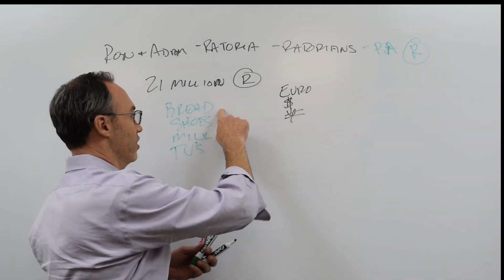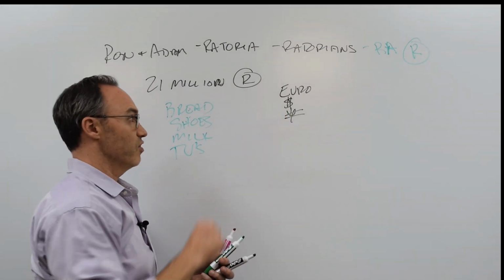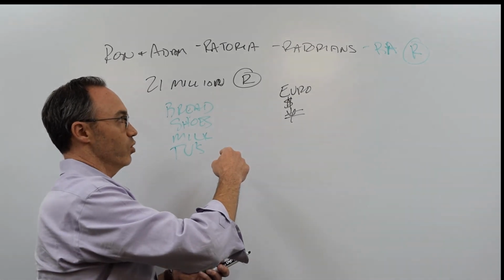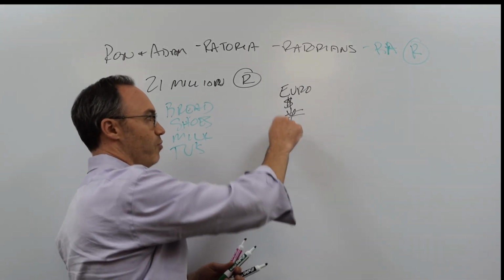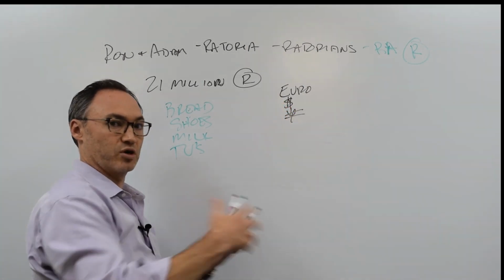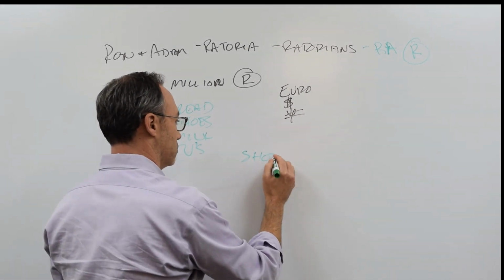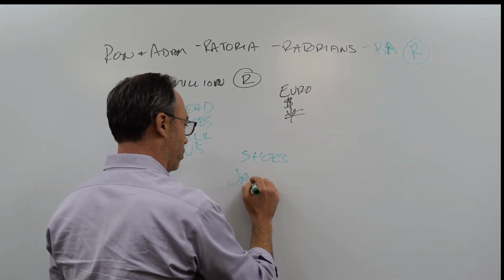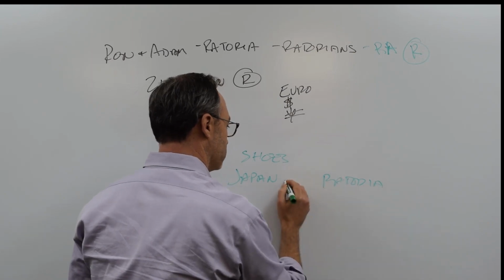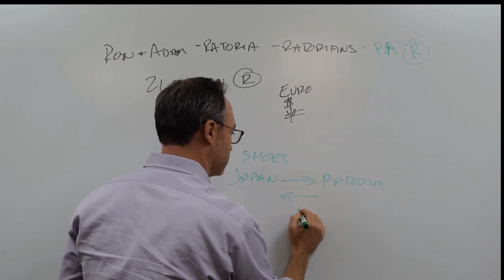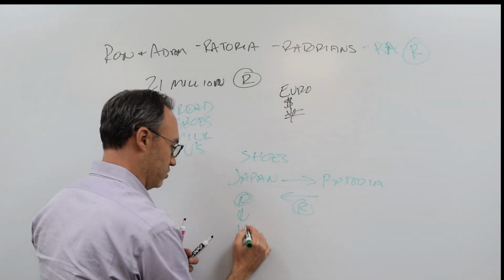So when we buy bread or when we buy shoes from another country, okay, that have been produced there, they're going to sell it to us, and we're not going to necessarily be able to pay them in raw, or we can pay them in raw, but they have to go, okay, how much is that worth in dollars or in yen, because we're going to have to change it at our own bank, right? So when we get shoes going from, we'll call it Japan to Ratoria, so the shoes go this way, we're going to send them raw, and over here they're going to take their raw and convert it to yen.